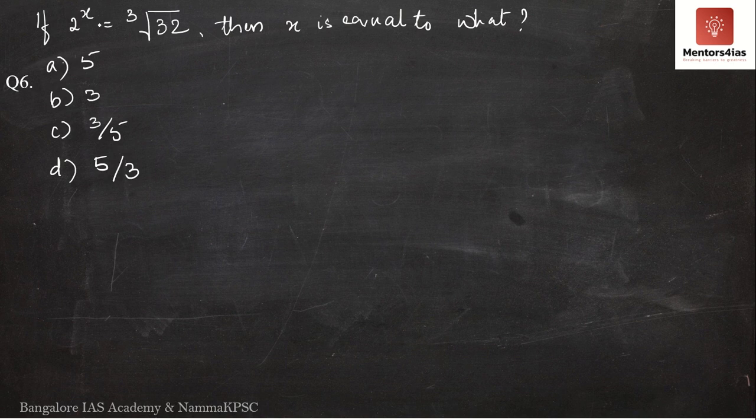Now this should be very simple to you. You should be able to solve this. As I told you in the previous problem, if I have 2 to the power x, I should somehow be able to represent this also as 2 to the power something. That something will be the value of x. So what is that? We have to determine. Now looking at this particular question, more or less you should be able to say that it has to be option D. Why? Because it is cube root. So obviously you will take 32 to the power 1 by 3. So it is something divided by 1 by 3.